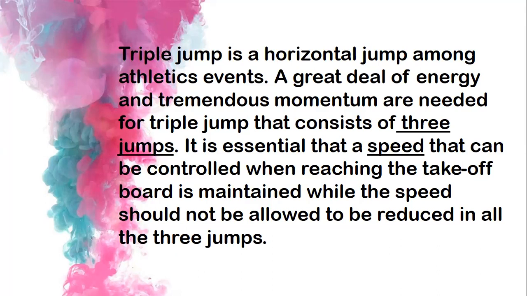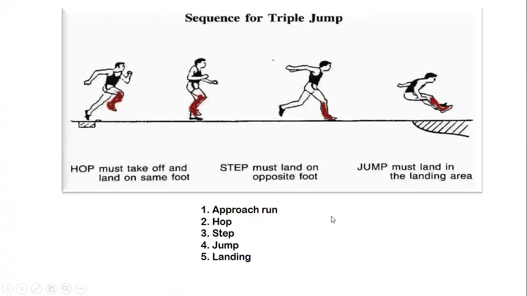Right, again they are continuing. They are telling here, for this triple jump, we need a... right. These are the stages. When you are seeing this picture, you can find out: approach run, hop, step, jump, and landing. Here you have 5 stages, but in long jump, you have only 4 stages. You want to remind that in your mind.